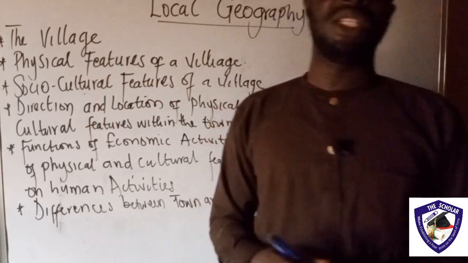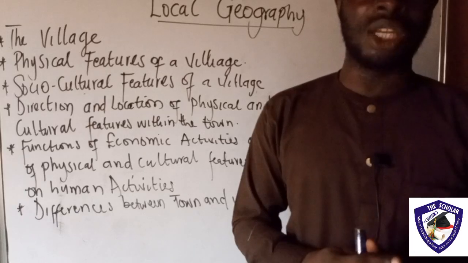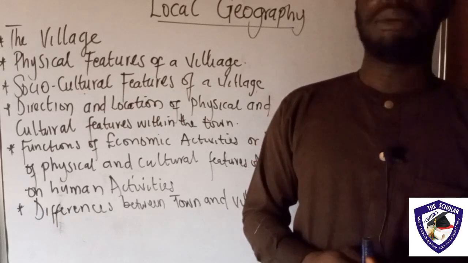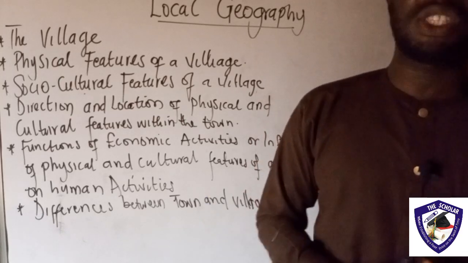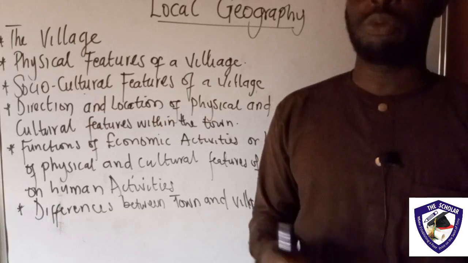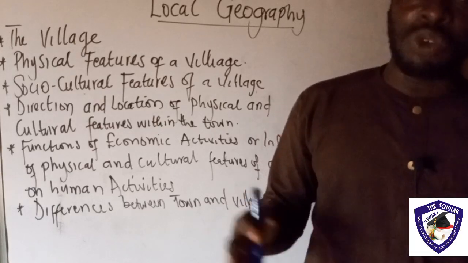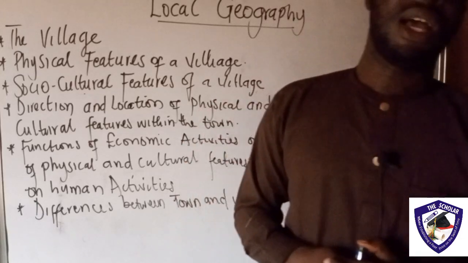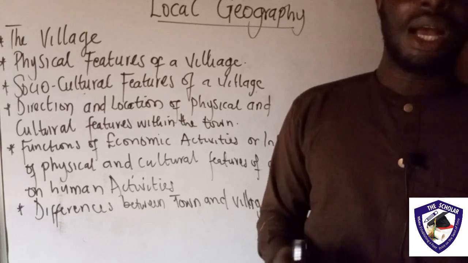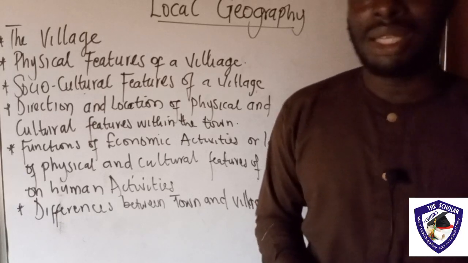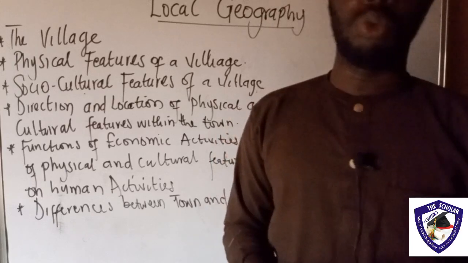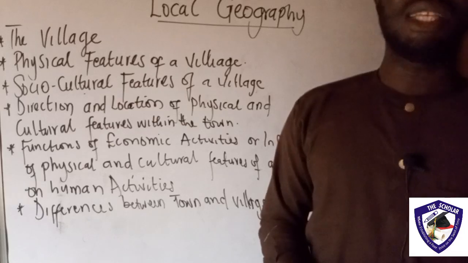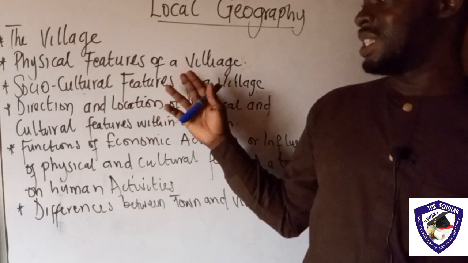So, what do we refer to as village? A village is a small nucleated rural settlement, formed from a combination of several hamlets, or thousands of people, that is limited in social amenities. The social amenities include electricity, pipe-borne water, good hospital, and so on. So, what are the physical features of this village? That takes us to the next.